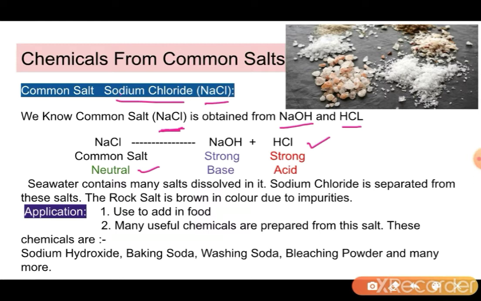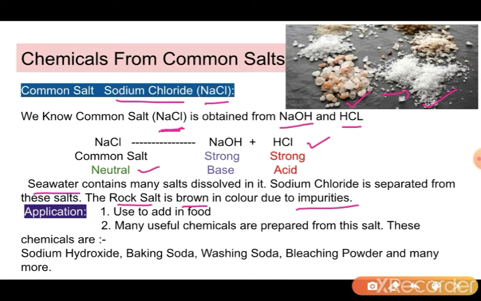This NaCl is present in seawater. Seawater contains salts in it. So when this seawater is collected in one area and set for evaporation, the water evaporates and what remains behind is all salt. But this salt is called rock salt, which is brown in color because it contains some impurities. And when it is refined, it becomes the white powder which we receive in packet form. This is rock salt, and it turns into white powder when it is refined.